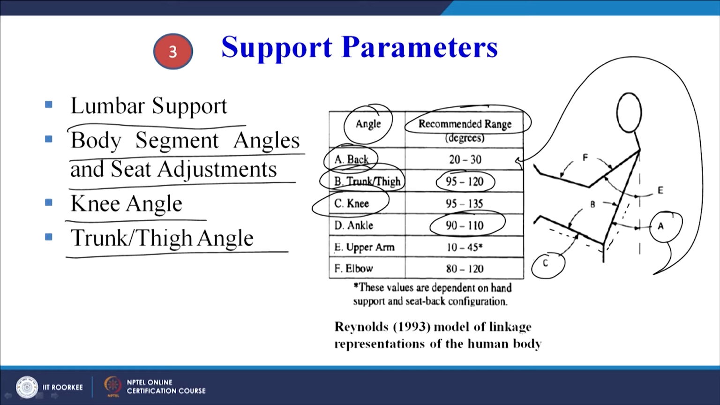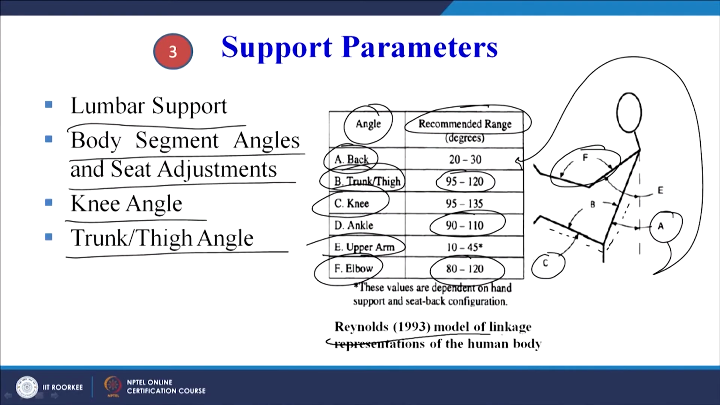E is the upper arm, this is the upper arm. So this angle E must be 10 to 45 degrees, and the elbow F, this is the elbow F. So this must be 80 to 120 degrees. So it is given, these values are dependent on hand support and seat back configuration. Hand support means when you are holding the steering wheel. These are based on the Reynolds model for linkage representations of the human body. So you can see here that we have different types of recommendations regarding the various angles. So these are the support parameters.